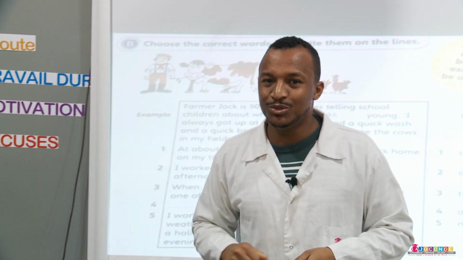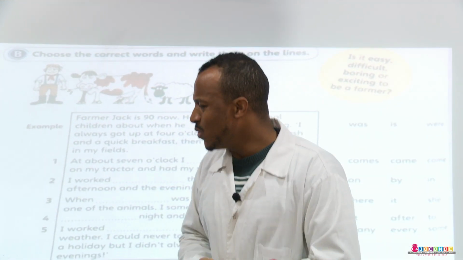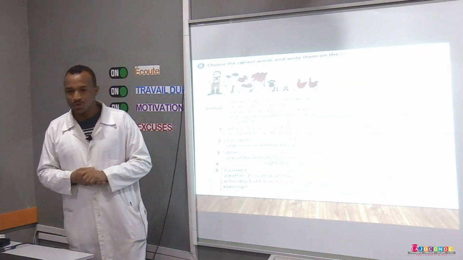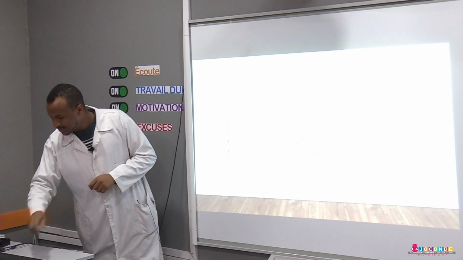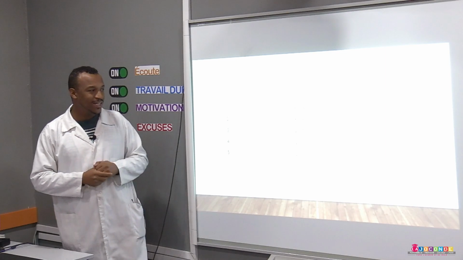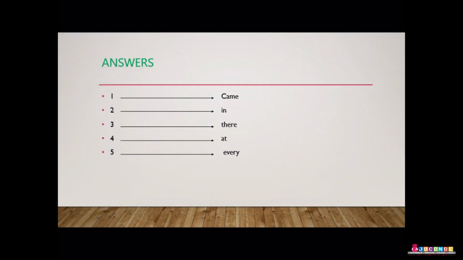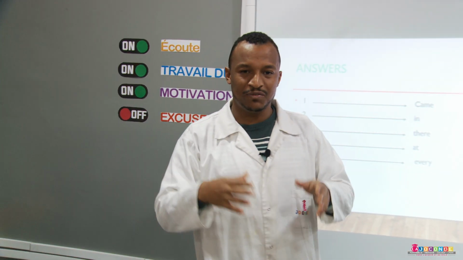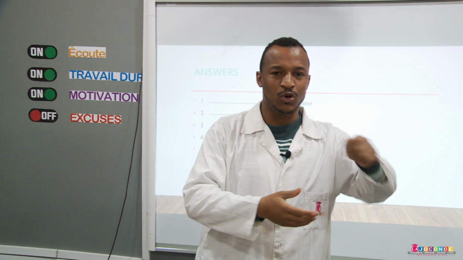So now it's time to answer the questions. What is the answer to the first one? The answer to the first one is came. It is the simple past of come. Good. The second one, check your answers. The second one is in. Third, there, at, and every. The last one is every, okay? Check now your answers, and if they are not correct, correct them, please.